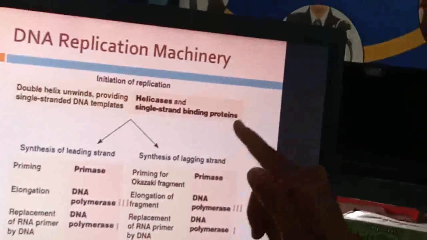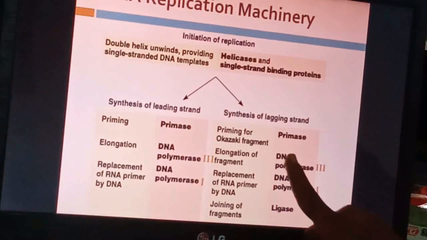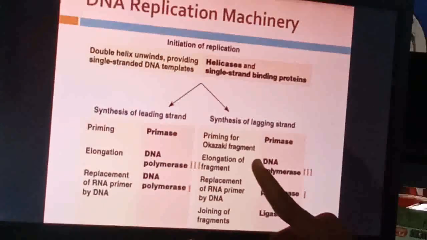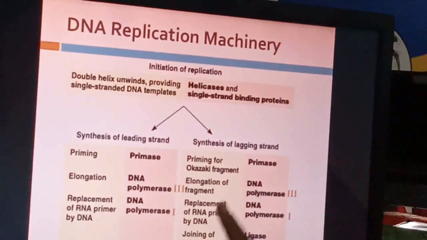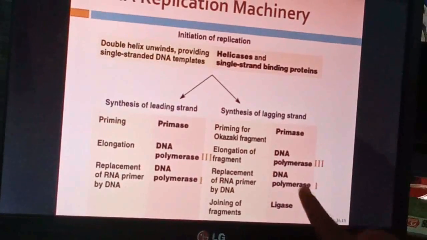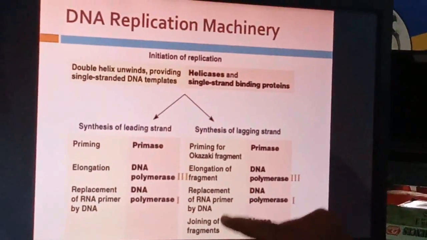So here the synthesis of new DNA strand takes place in short fragments. DNA polymerase 3 has the same function, adding nucleotides and elongating the DNA fragment. DNA polymerase 1 has the same function, replacing the RNA primer by DNA.